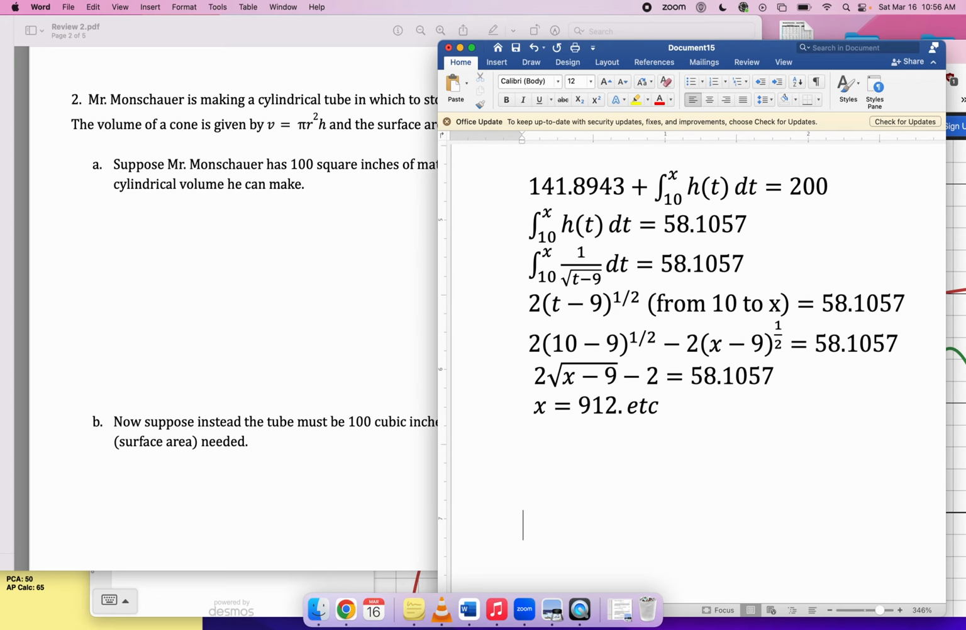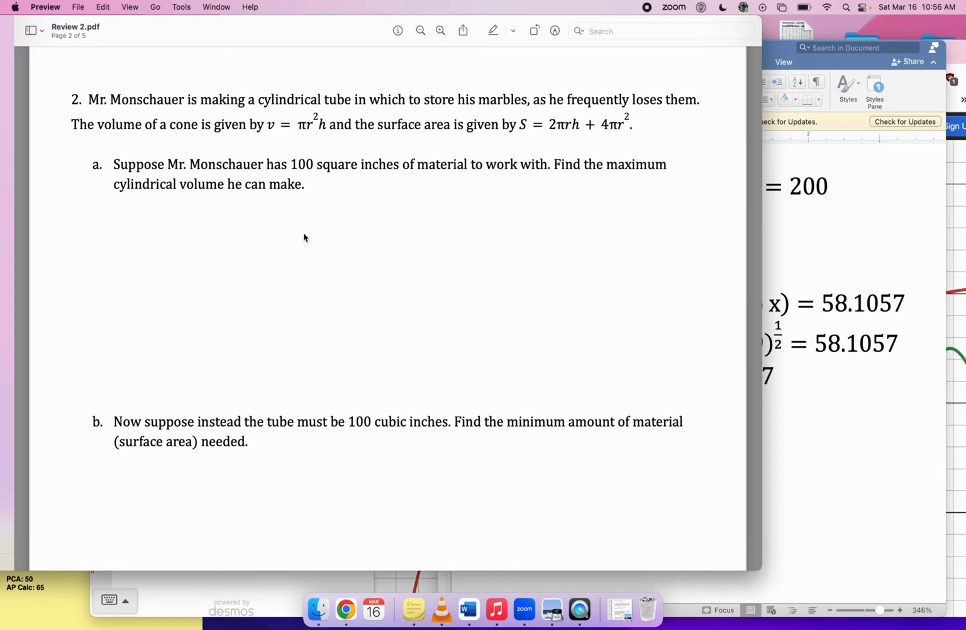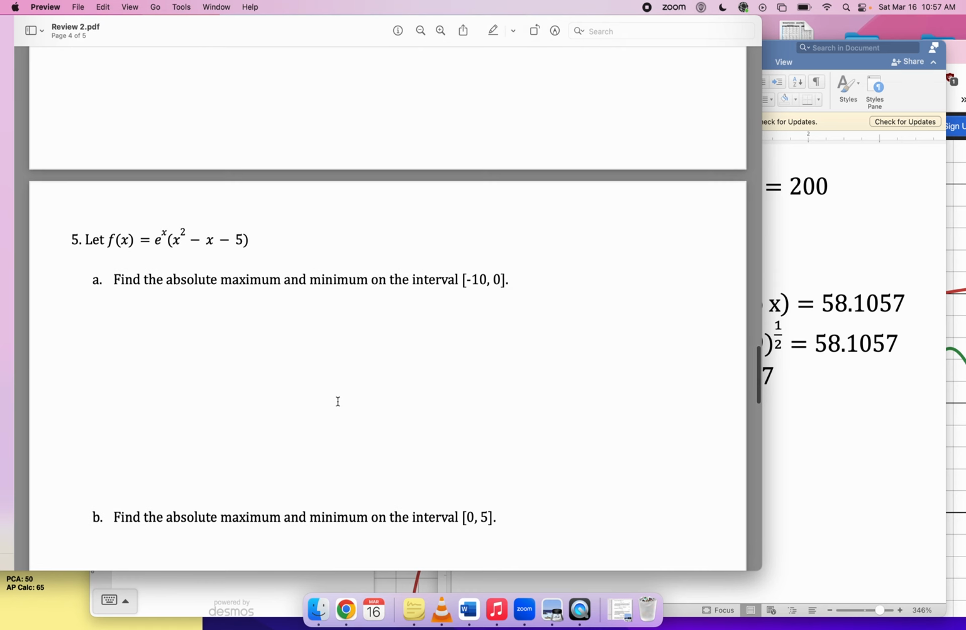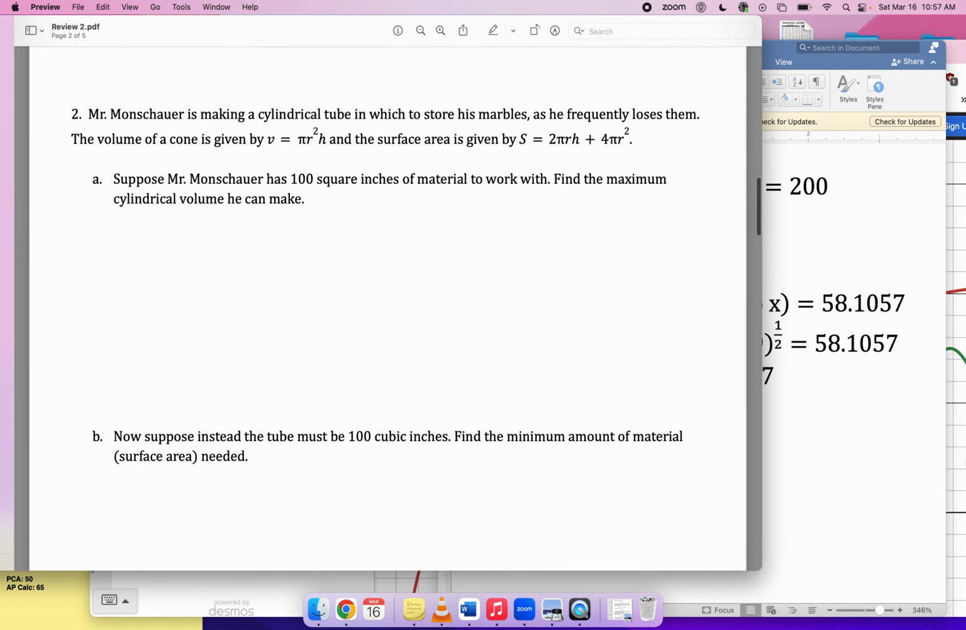So, all right, this number 2. Mr. Monschauer is making a cylindrical tube in which to store his marbles as he frequently loses them. The volume of a cone is given by blah, surface area given by blah. Suppose Mr. Monschauer has 100 square inches of material to work with. Find the maximum cylindrical... I think we've done this, guys. Haven't we done this a lot of times? Look, let me just get you set up, okay? How much information is provided here? Not much. Well, let me at least get you set up.